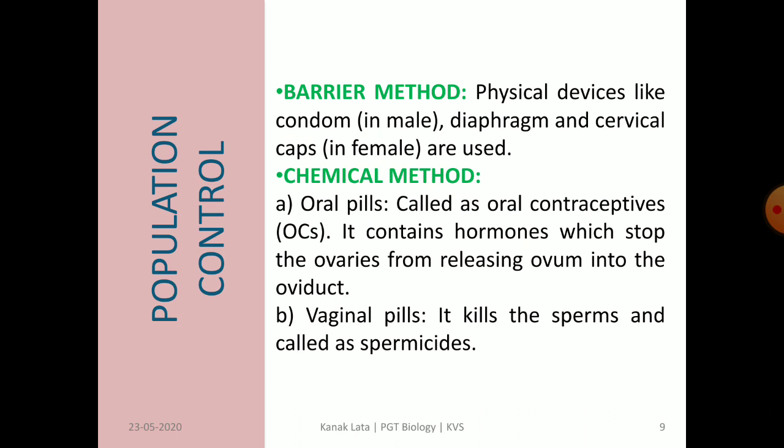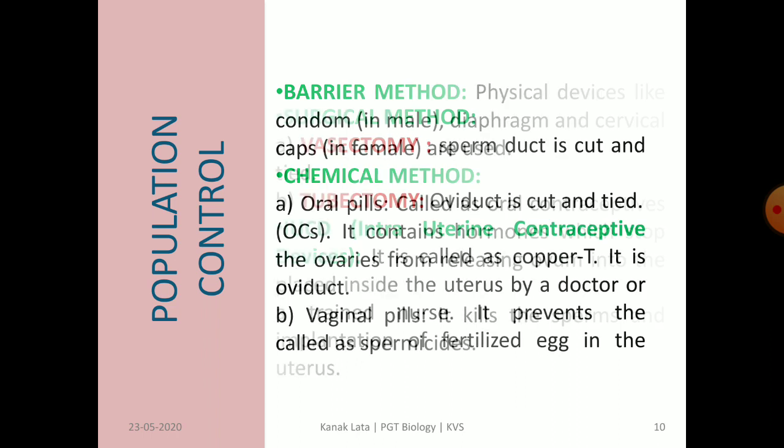Second one is chemical method. In this method, there are two types of pills, either oral pills or vaginal pills. Oral pills are called oral contraceptives that contain hormones which stop the ovaries from releasing ovum into the oviduct. Vaginal pills are kept in the vagina before intercourse so that it helps in killing the sperms, and hence they are also called spermicide.